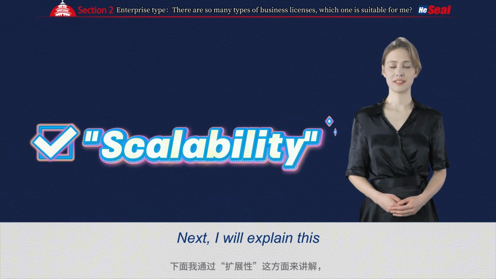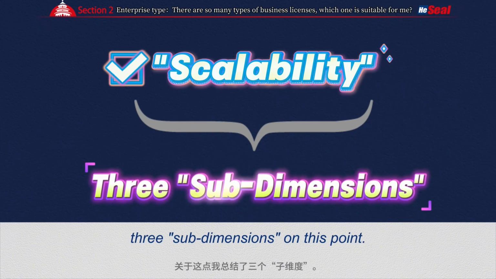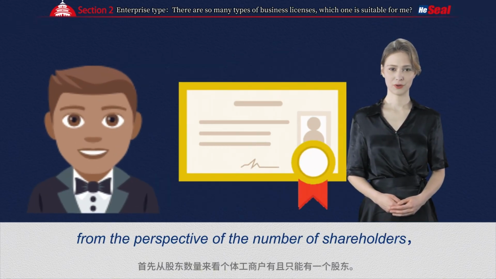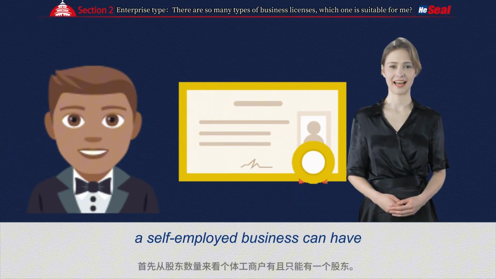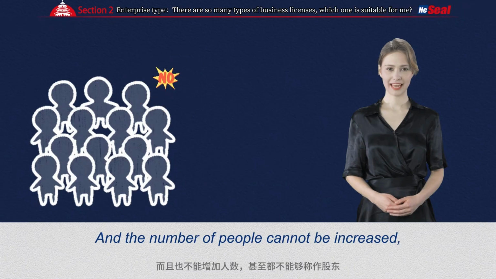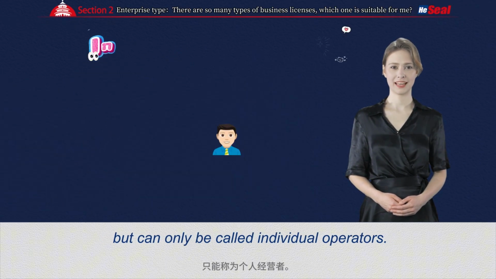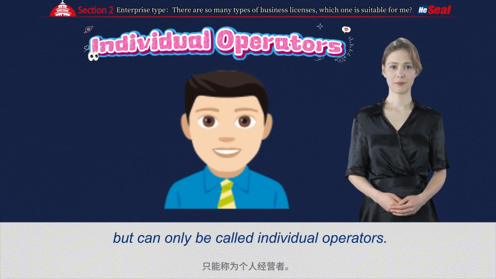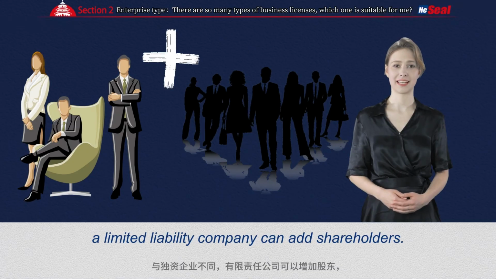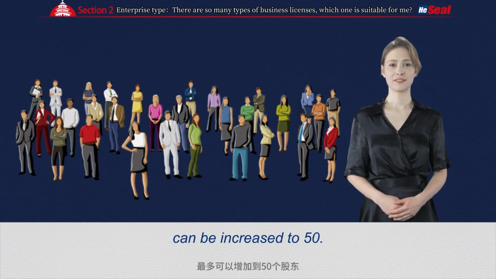Next, I will explain this from the perspective of scalability. I have summarized 3 subdimensions on this point. First of all, from the perspective of the number of shareholders, a self-employed business can have and can only have 1 shareholder. And the number of people cannot be increased, and they cannot even be called shareholders but can only be called individual operators. Unlike a sole proprietorship, a limited liability company can add shareholders. The maximum number of shareholders can be increased to 50.